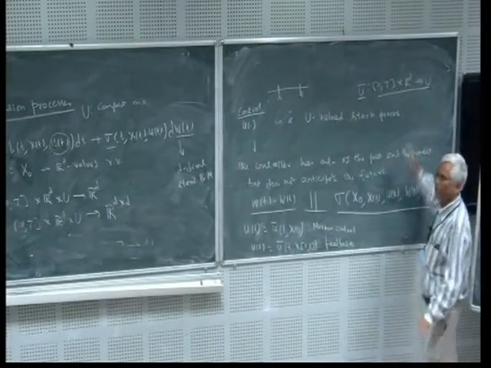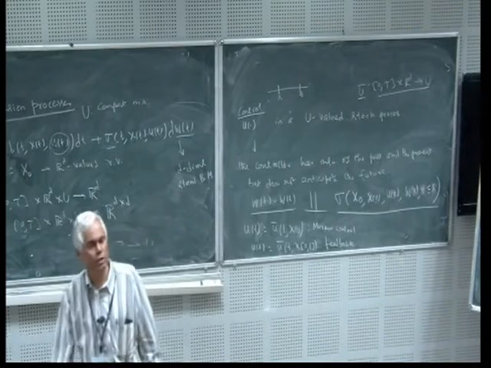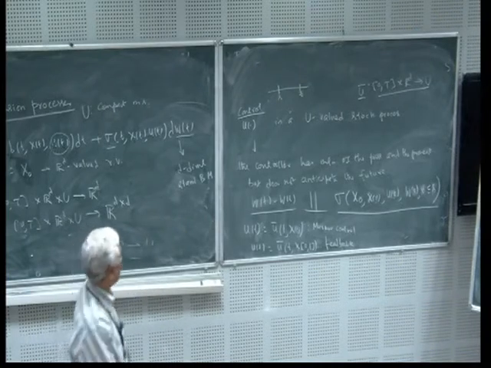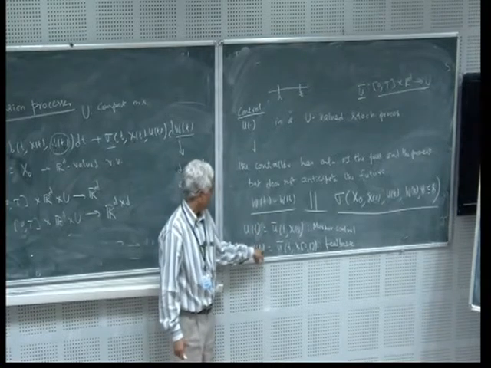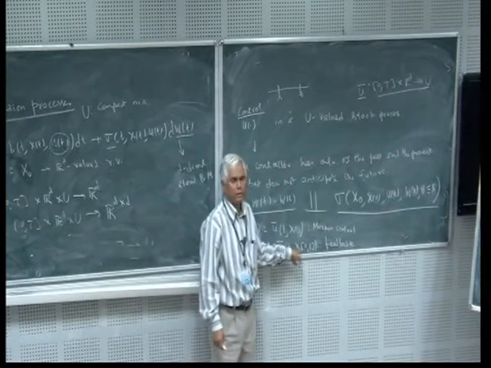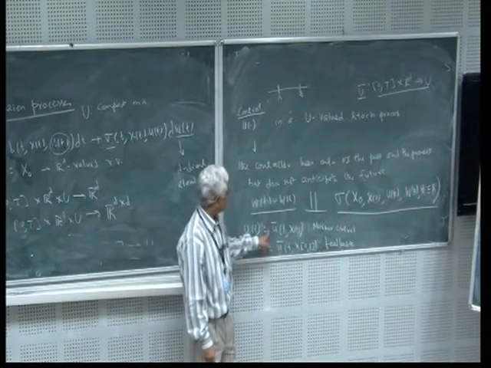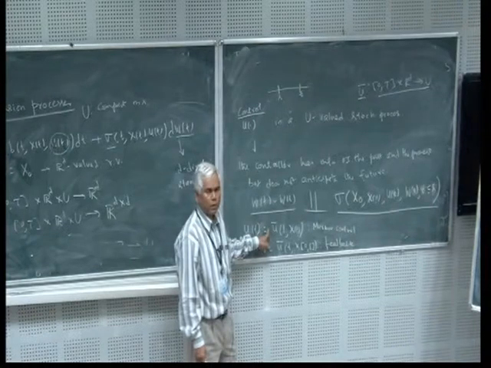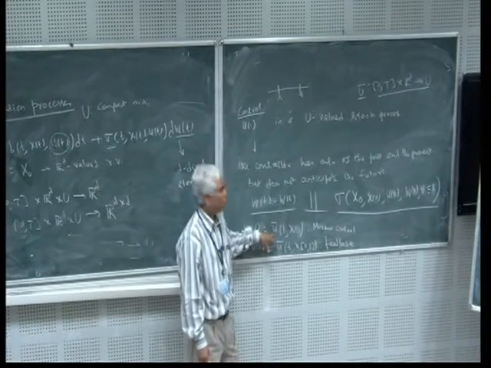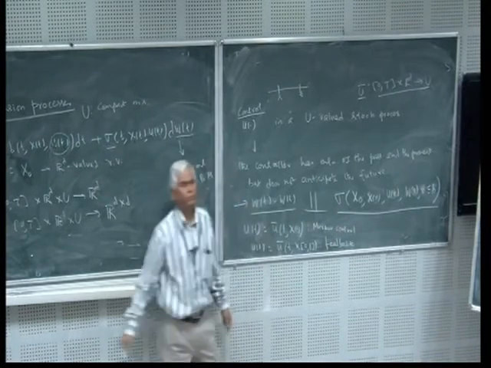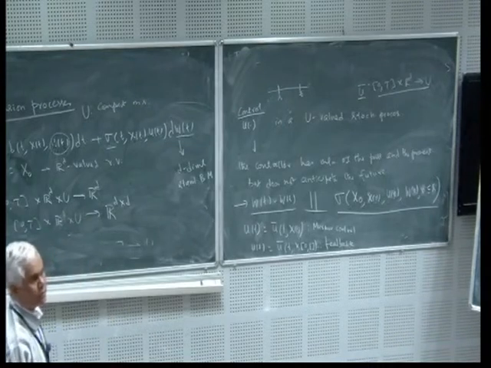Not any, random doesn't mean it can take any value. But u_t is also a stochastic process. That's what I said, I suppressed omega here. Here also there is an omega because there is an omega here. So this is a general feedback control. A particular case is Markov control, and a more particular case will be stationary Markov control. All these satisfy this property, non-anticipativity. But it can be a general non-anticipative.